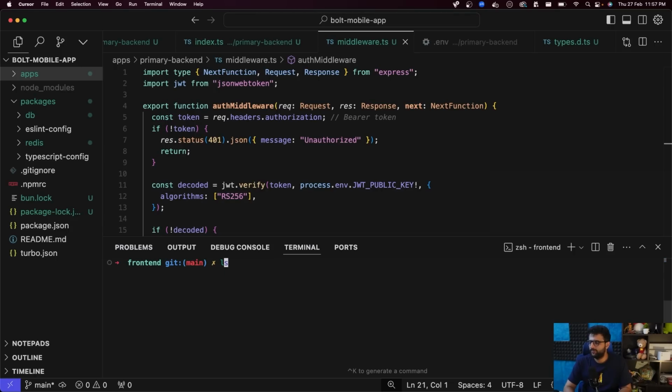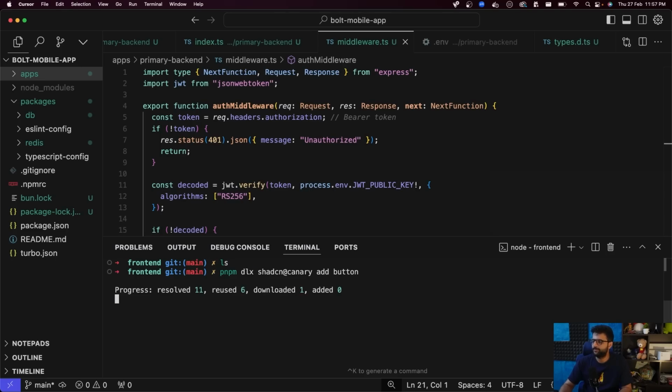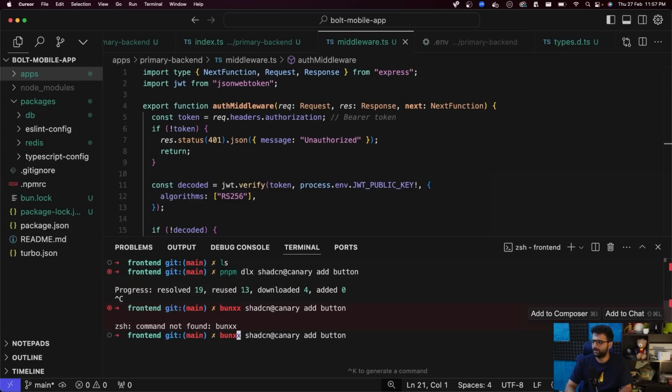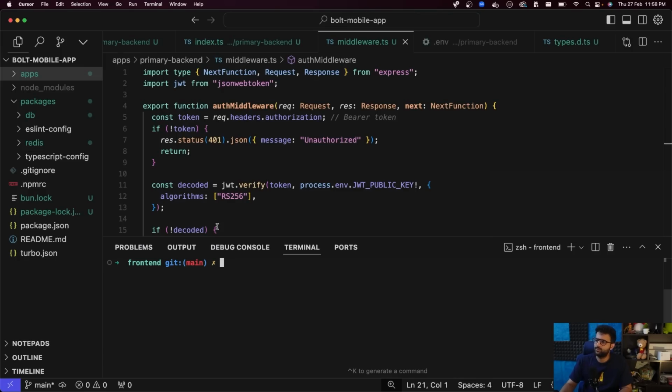Let's see if I can add a new shadcn component now. So let's add the button component. Again, I used pnpm, which actually shouldn't be a problem, but okay, let's go with bunx. All right, we have a button component. Let me try to use it.